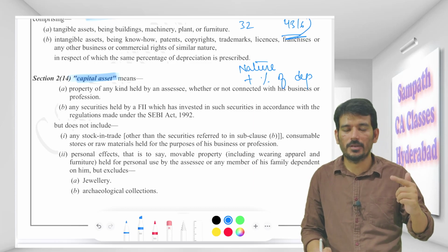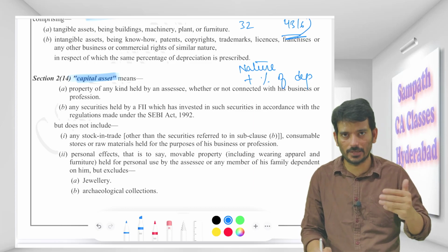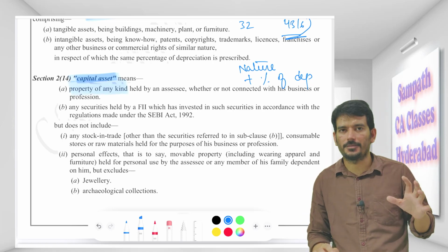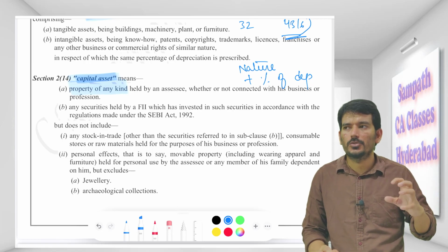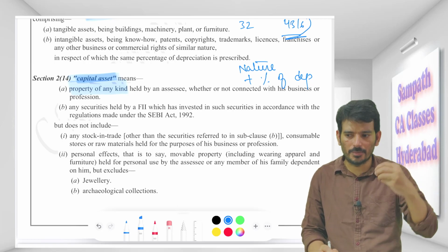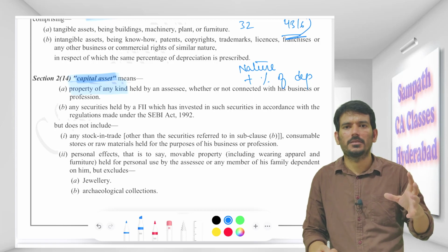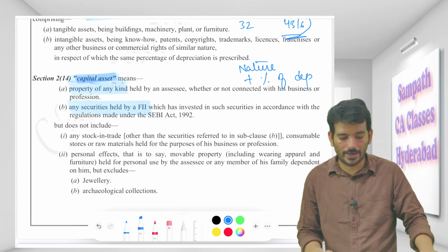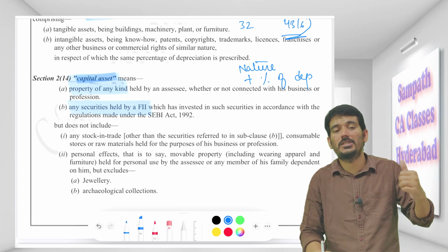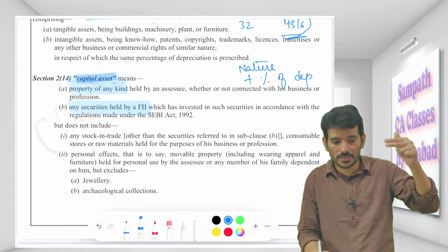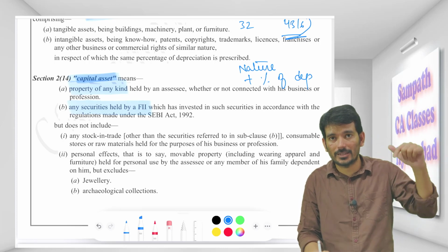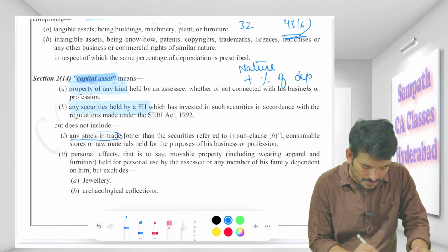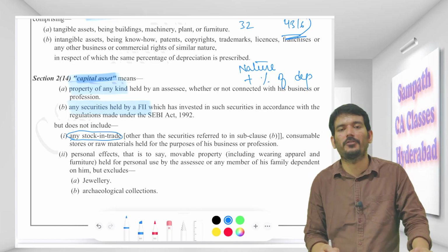In the capital gain chapter, we will be using this capital asset definition very clearly. If I am using it for my own business, that has to be property of any kind. Property of any kind means it can be tangible, it can be intangible, it can be goodwill, anything will come here. And security held by an FII. So a foreign institutional investor is investing in shares of the Indian company. So you can say for them it is a stock. When it is a stock, in one of the definitions they say that stock in trade is excluded from the definition of capital asset.